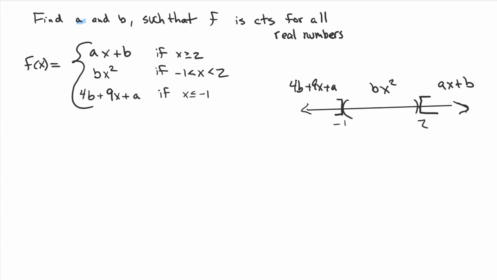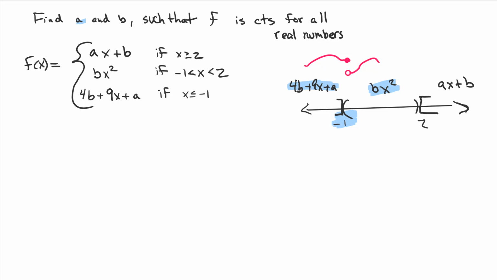Now, first we find out if it's continuous. It's at these points right here. See this -1? We're going to need to be able to plug -1 into both of these and have it equal the same thing for it to be continuous, because the y values would have to be the same, right? If the y values aren't at the same height, you're going to end up with something like this. Well, we've got to make sure they're at the same height, which means the whole things must equal each other.